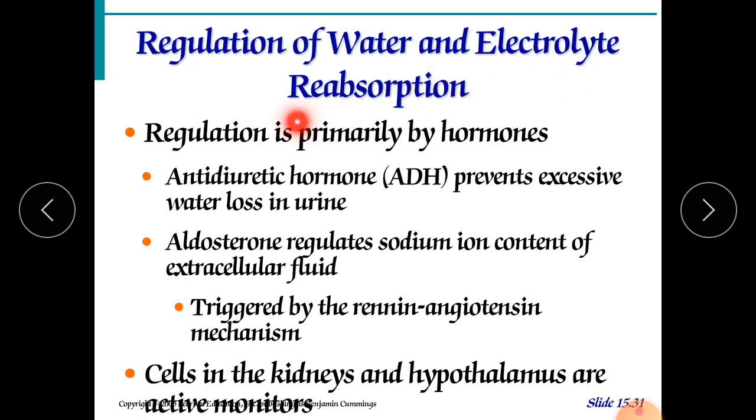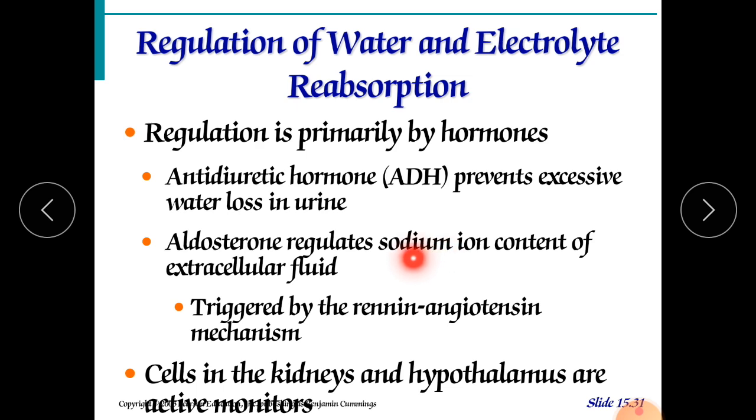Regulation of water and electrolyte reabsorption. Regulation is primarily by hormones. The major hormone is antidiuretic hormone, which is released from the pituitary gland, and it prevents excessive water loss in urine. Next is aldosterone. Aldosterone is the hormone secreted from the adrenal glands. The adrenals are at the upper portion of the kidney. The adrenal gland secretes aldosterone, and it acts on our nephron.